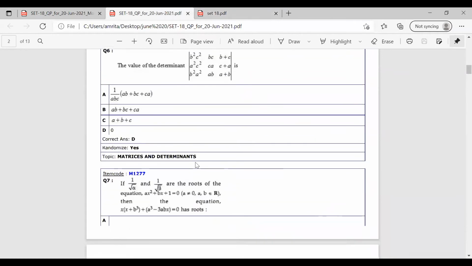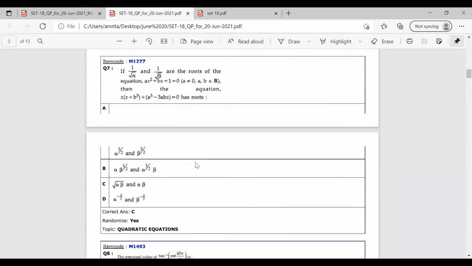So the next question is question number 7. In question number 7, it is given that if 1 by root alpha and 1 by root beta are the roots of the equation ax square plus bx plus 1 equal to 0, given that a not equal to 0 and a, b belongs to R, then they have given another equation, that is x into x plus b cube plus a cube minus 3abx equal to 0, has roots. So we are given an equation ax square plus bx plus 1 equal to 0.